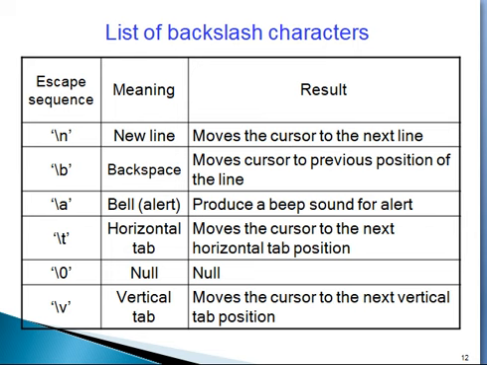So these are the backslash characters used in the C programming language. Backslash n for new line, backslash b for backspace, backslash a for bell or alarm, backslash t for horizontal tab, horizontal space, backslash v for vertical tab, backslash 0 for null value.